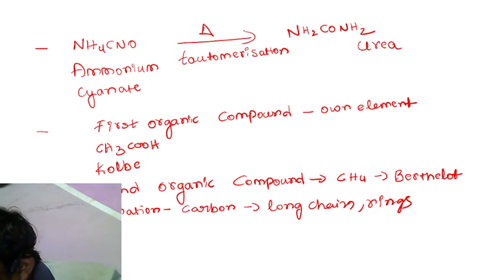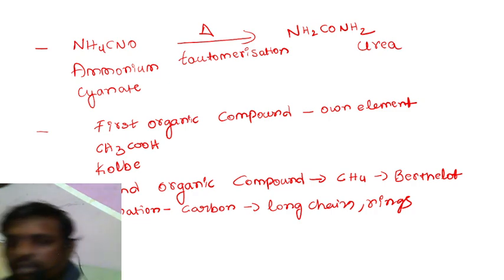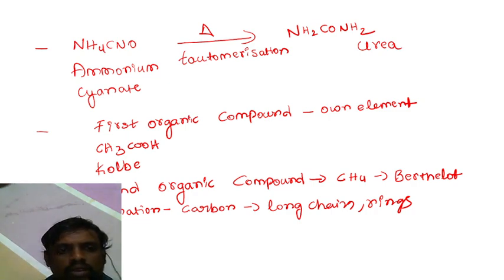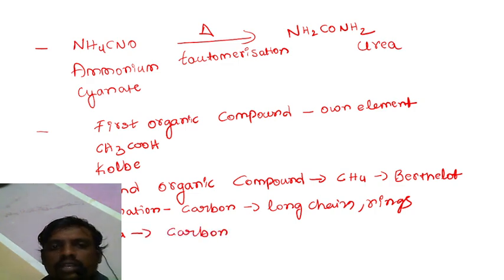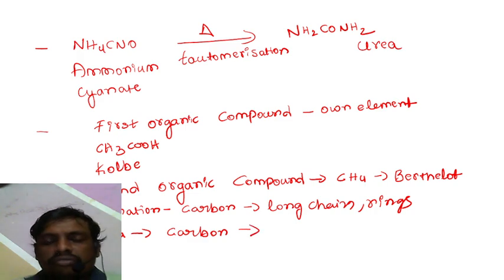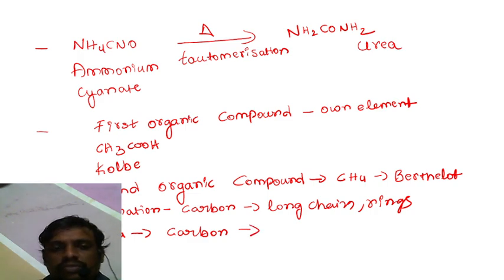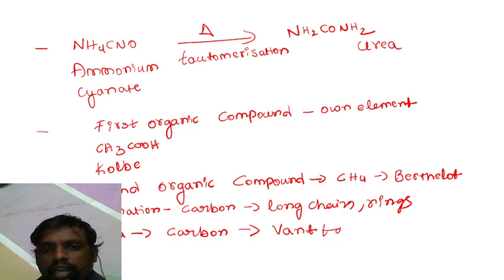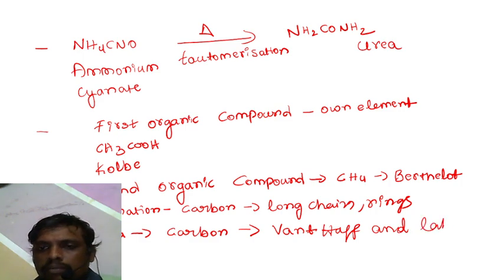Carbon is tetravalent. Tetravalence of carbon was proposed by Van't Hoff and Le Bel. So here, as you are aware, tetravalence of carbon means it can form 4 different bonds with 4 different elements. Tetravalence of carbon was proposed by a great scientist called Van't Hoff, and another scientist is Le Bel.